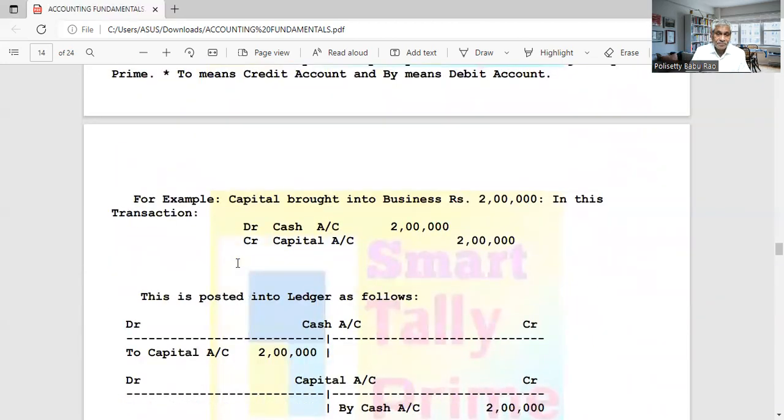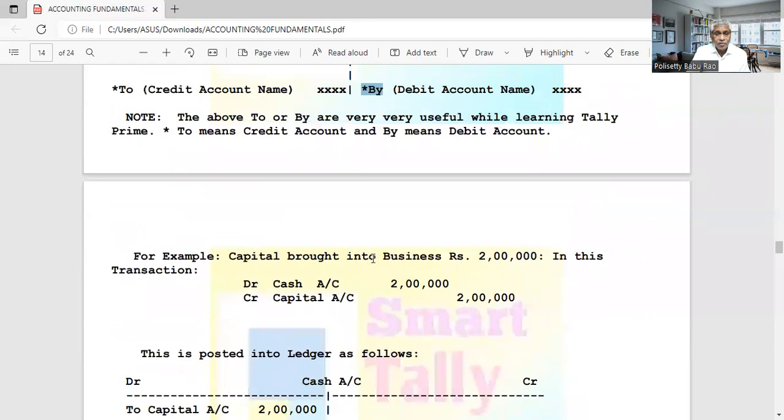Okay, I'll tell you an example. Capital brought into business, 2 lakhs. This is a simple entry. How will you write the entry? Debit cash, since cash is brought. Debit cash, credit capital.